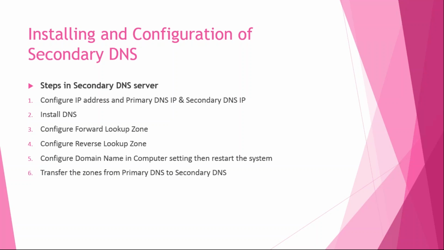Similarly, to install the secondary DNS server, the same steps: configure IP address, primary DNS IP address, secondary DNS IP address. Then install DNS, configure forward lookup zone, reverse lookup zone. The 6th point is important here: transfer the zones from primary DNS server to secondary DNS server. Unless you transfer the zones from primary to secondary, all the records, all the information will not transfer to secondary. You have to do it manually from primary to secondary. I'll be showing this practically, how to do all this.